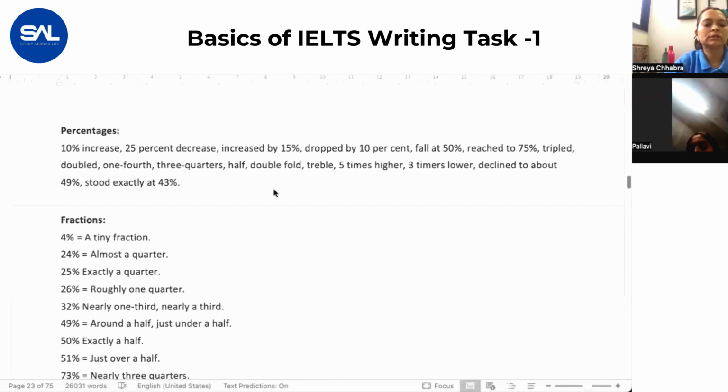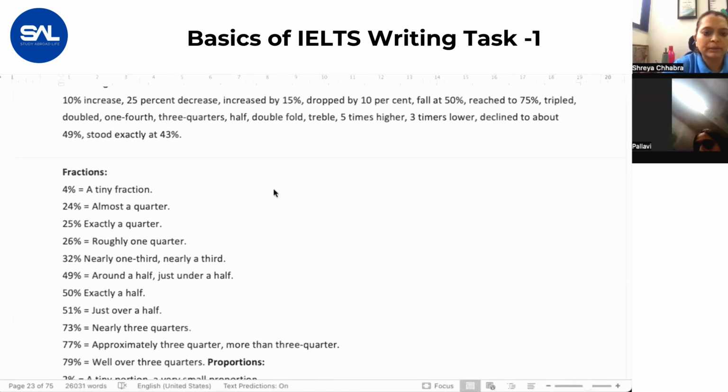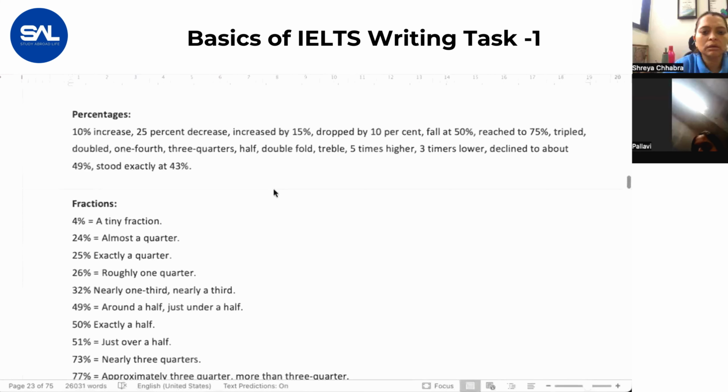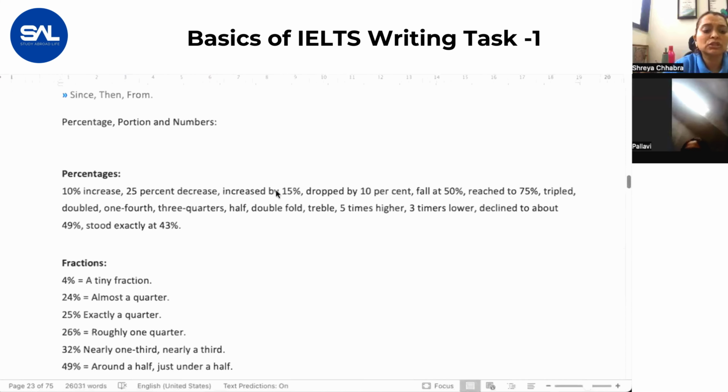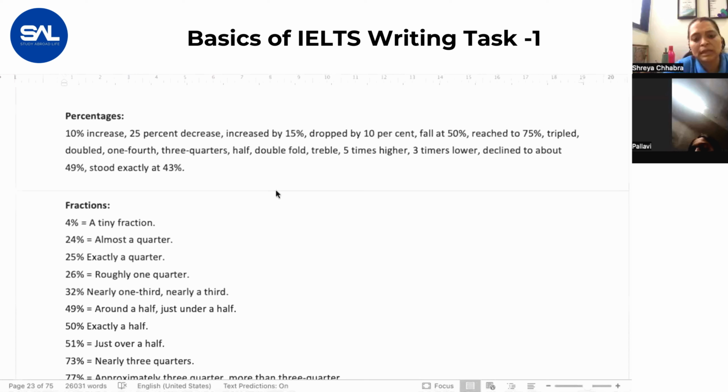Now here, as you can see, some percentages are given. 10% increase, 20% decrease, increase by 15%. So just see all the examples. Every time you should not be writing increase by 15%; use drop by 10%, fall by 10%, reach 75%, three quarters, five times higher.